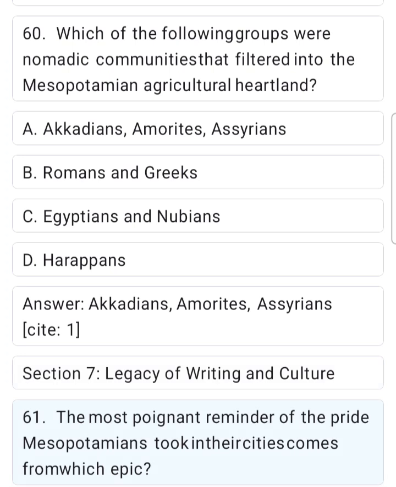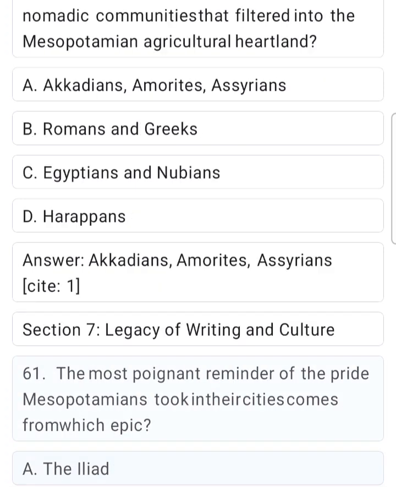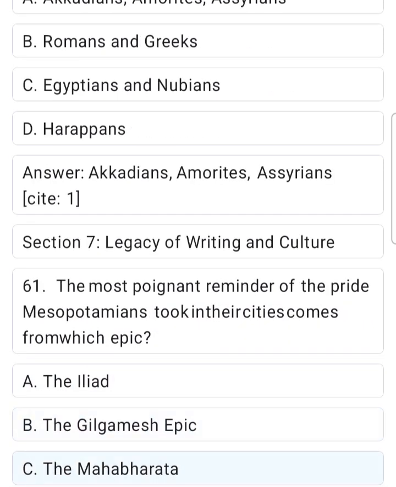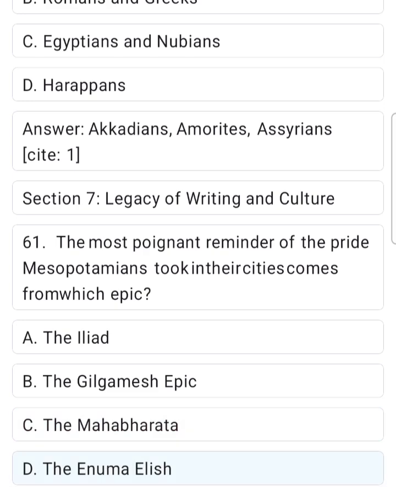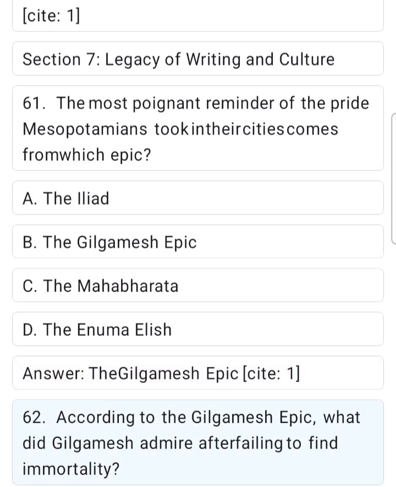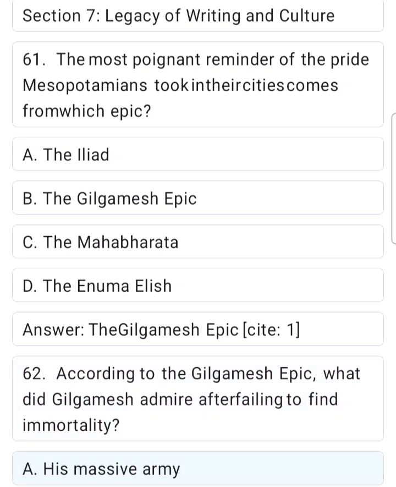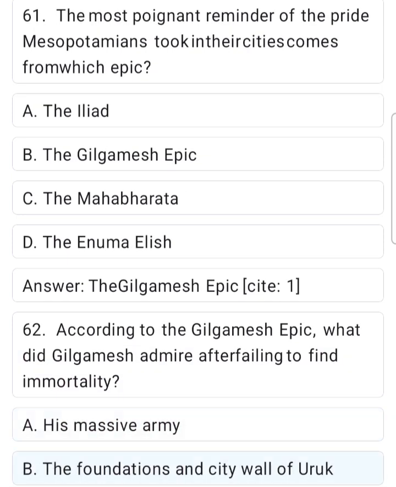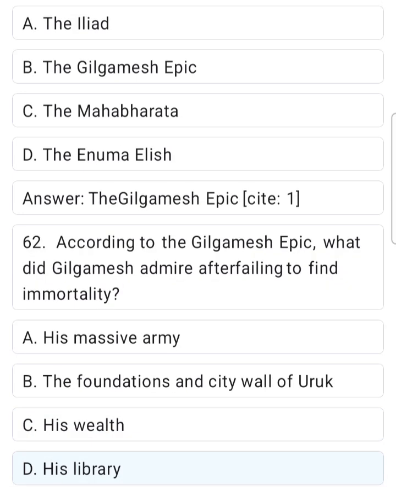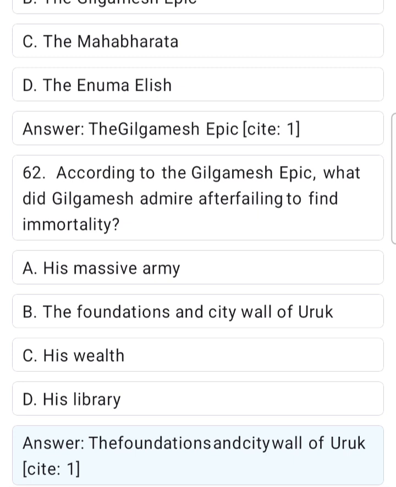61. The most poignant reminder of the pride Mesopotamians took in their cities comes from which epic? A. The Iliad. B. The Gilgamesh epic. C. The Mahabharata. D. The Enuma Elish. Answer. The Gilgamesh epic. Site 1. 62. According to the Gilgamesh epic, what did Gilgamesh admire after failing to find immortality? A. His massive army. B. The foundations and city wall of Uruk. C. His wealth. D. His library. Answer. The foundations and city wall of Uruk.